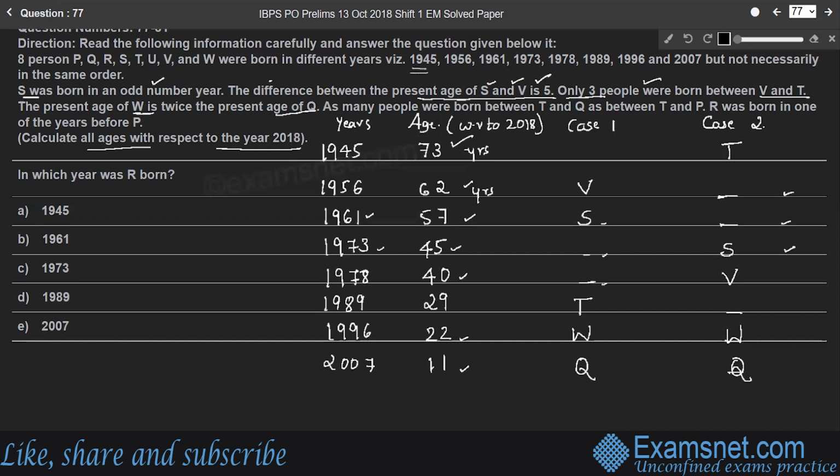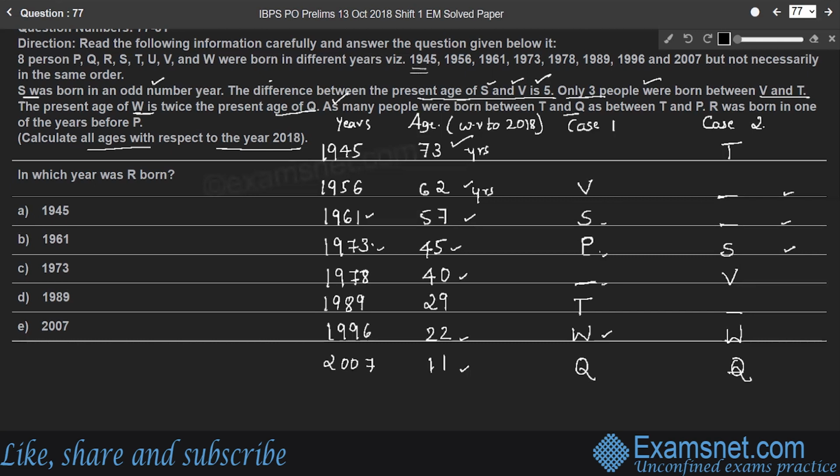Right? So the next condition, as many people were born between T and Q as between T and P. Number of people born between T and Q. In case 1, there is one person born between T and Q, which is equal to the number of persons between T and P. That means there is one person between T and P, right? Therefore, P was born in the year 1973, according to case 1, right?